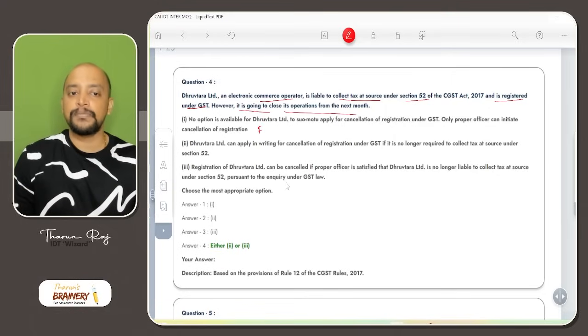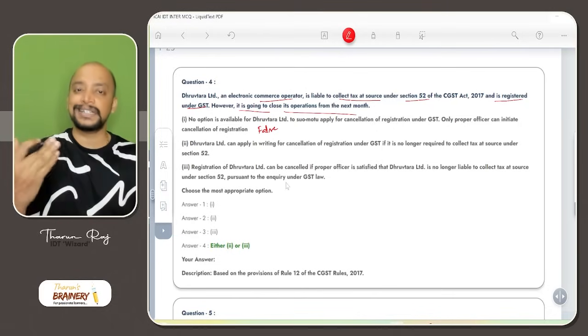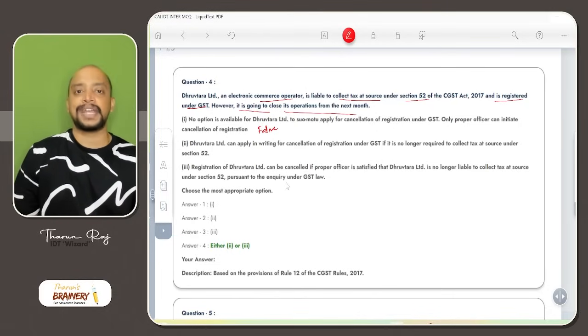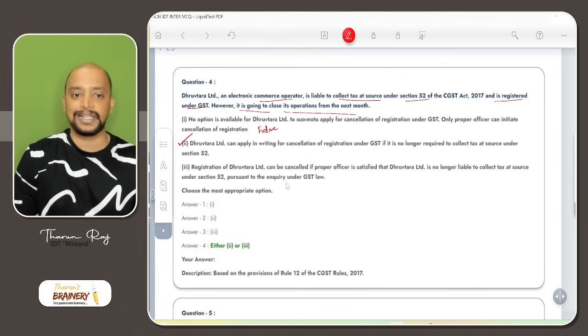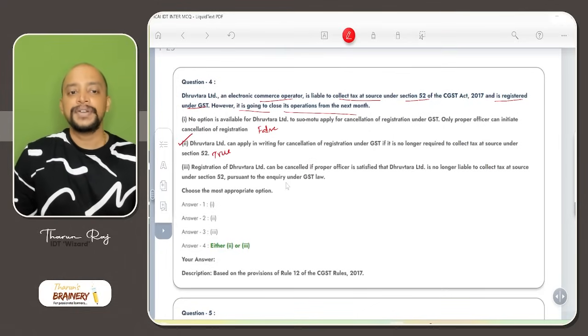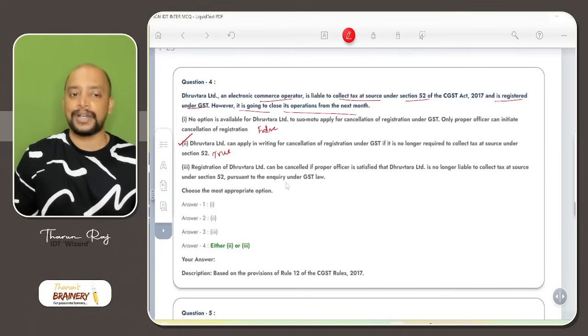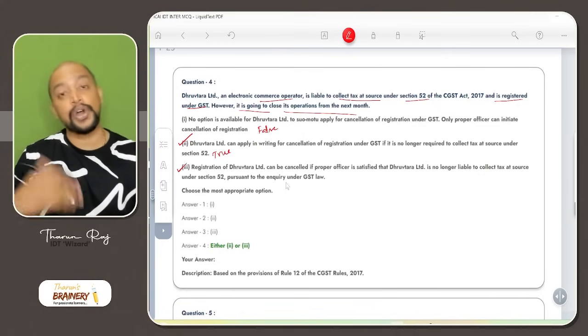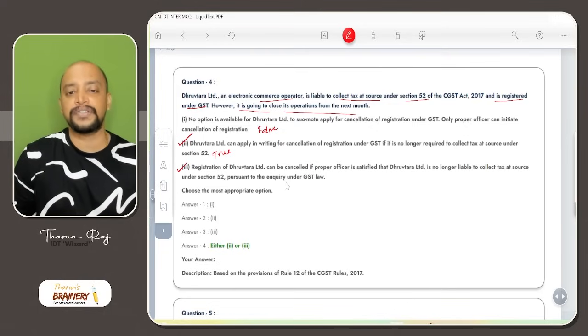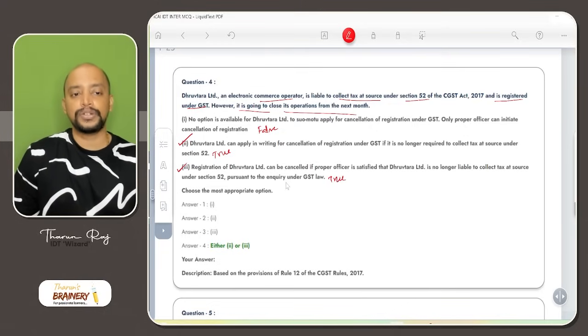False. So they can make application, even TCS deductor also can make application for cancellation of registration if they are no longer liable to be registered. So THARUN'S can apply in writing for cancellation if it is no longer required to collect tax at source. So this is correct. This is true statement. Registration can be cancelled if proper officer is satisfied that THARUN'S is no longer liable to collect. So either suo motu he can make application, this THARUN'S Limited can make application, or proper officer can initiate cancellation of registration. So both 2 and 3, either 2 or 3 is the correct answer.